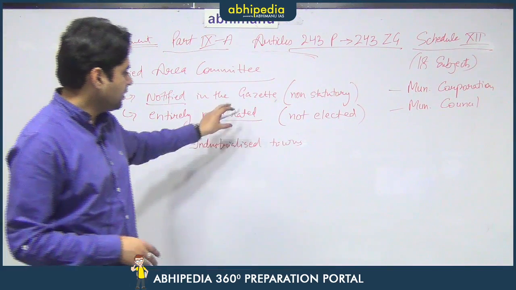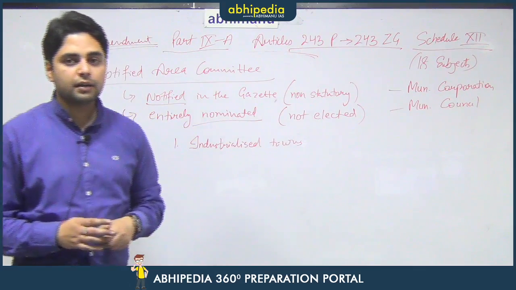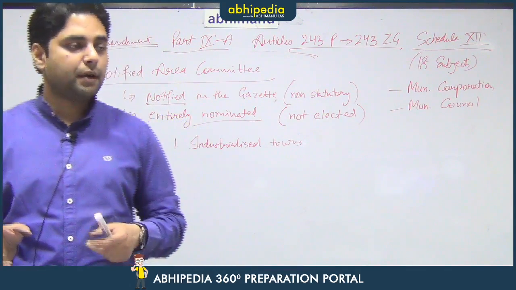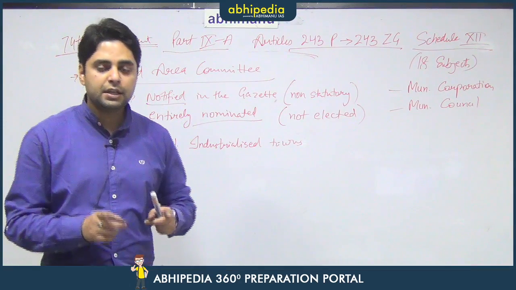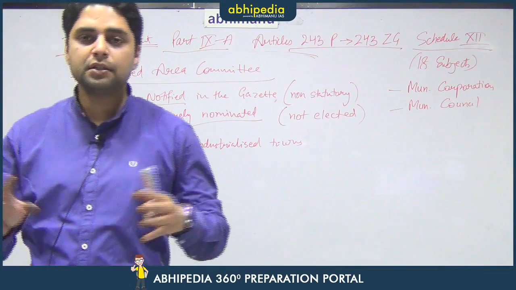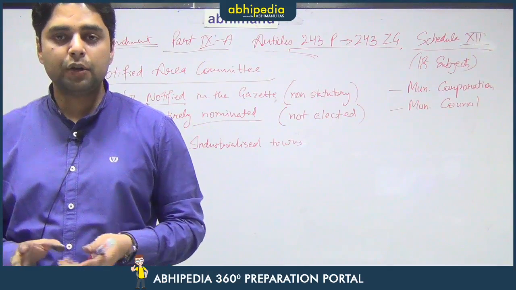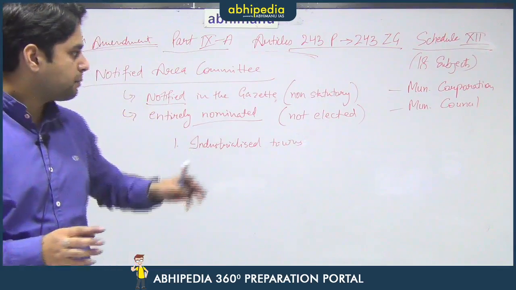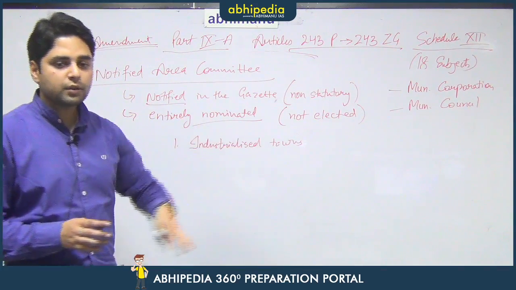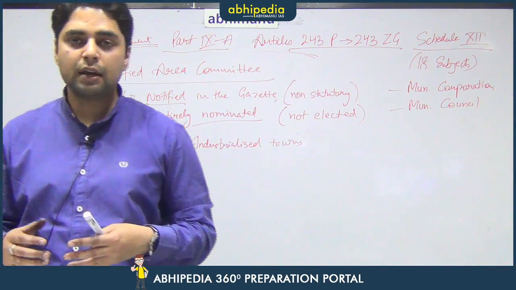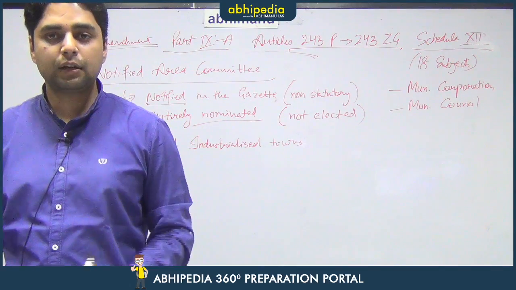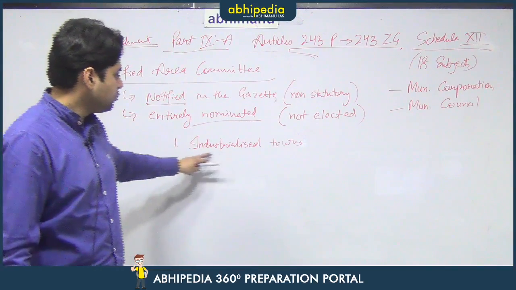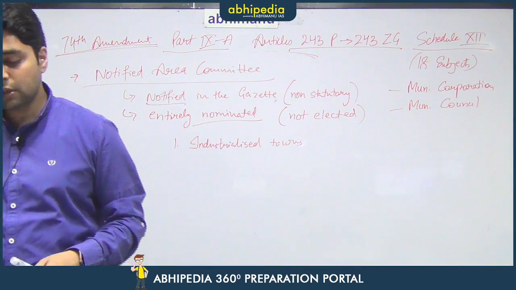Now, this has been done to reduce the hassles of conducting an election, since it is a very small area as compared to a city, but it still needs something to govern itself. It still needs the basic sewage facilities, the basic water supply, the basic community health centers, the roads, the street lighting. So, for all that, this body is there which is entirely nominated, so that the State Election Commission does not have to bother itself with the conducting of elections. That is why this body is notified. So, it is for those towns which are industrialized towns and which are growing very fast.